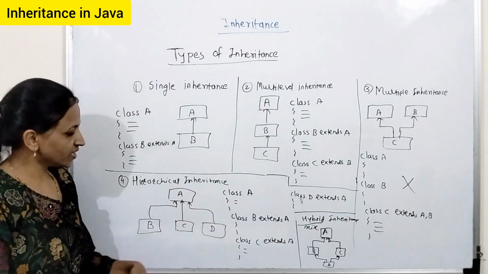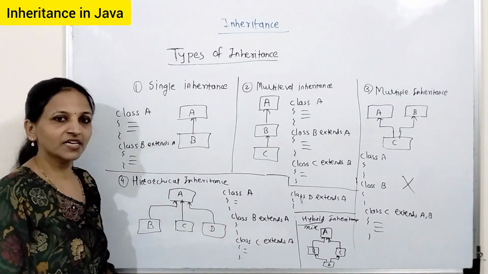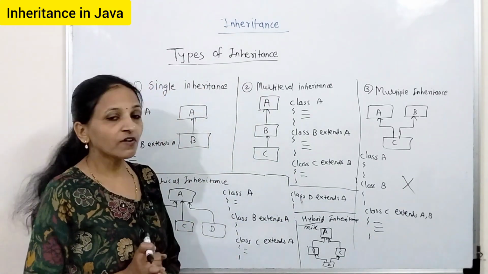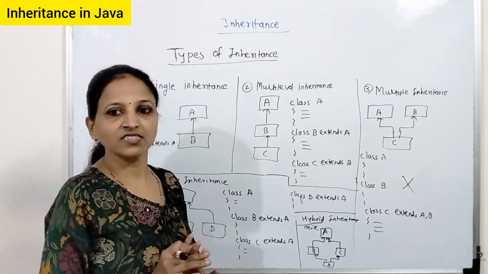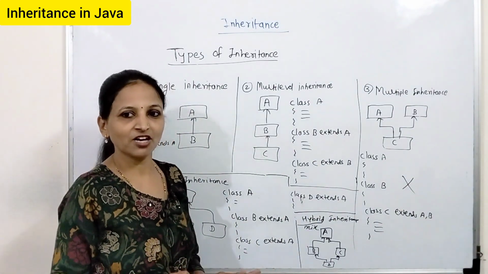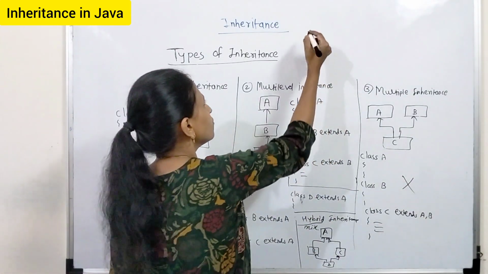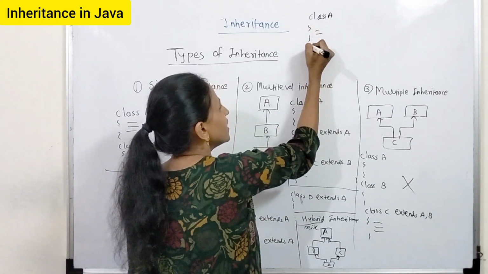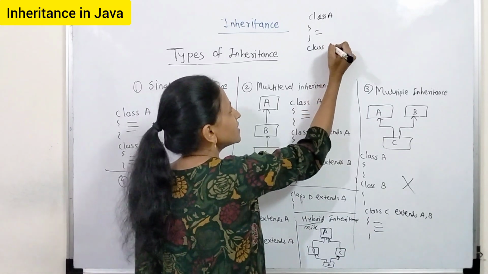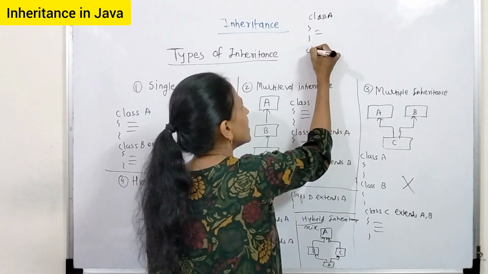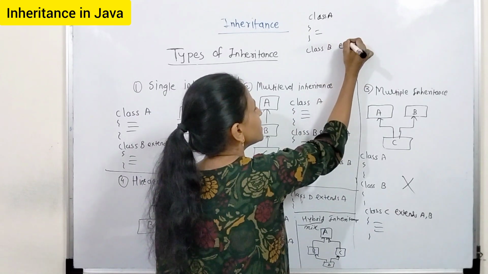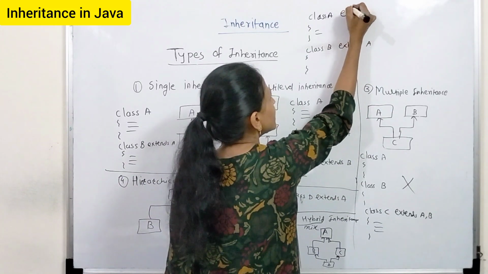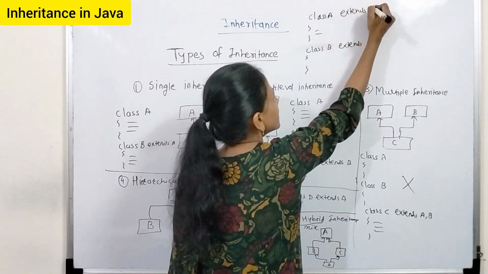Next one is hierarchical inheritance, one base, from that you are creating multiple derived classes, and hybrid inheritance means a combination of all. See, there is one more concept, that is cyclic inheritance, but that is again not supported by Java. But you must know what that is. Suppose you have created class A, and again you write class B extends A, and here suppose you are writing class A extends B.